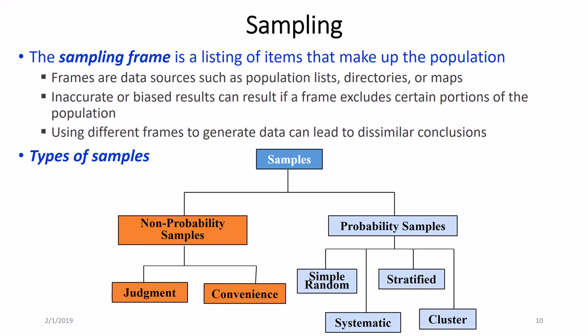This chart shows the types of samples. There are non-probability and probability samples. Non-probability samples can be judgment or convenience samples. Probability samples can be simple random, systematic, stratified, or cluster samples.